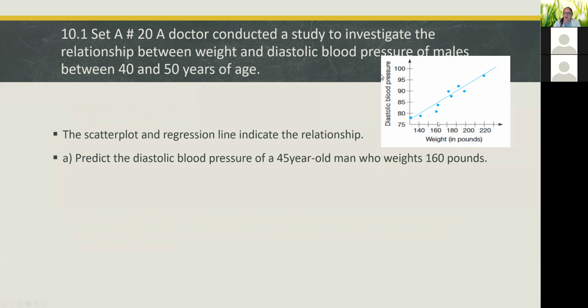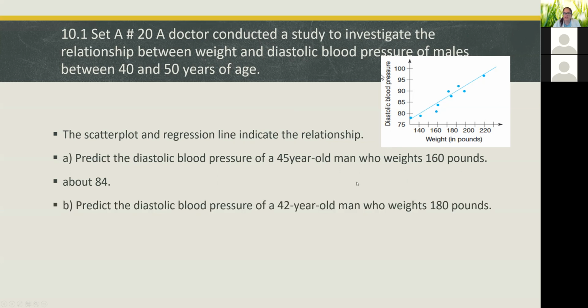So we'll start at 160 for weight. We'll go up to the regression line, and then we'll come over to see what blood pressure reading that gives you. All right, so we start at 160, come up to the line, and then come over to the y-axis. And that gives us about 84, okay?